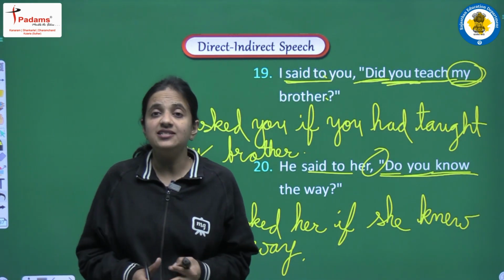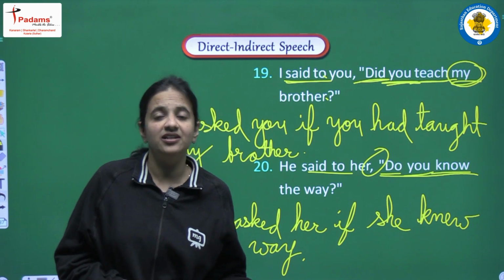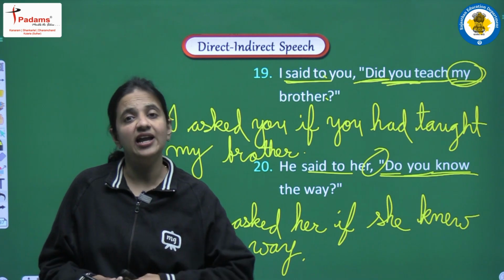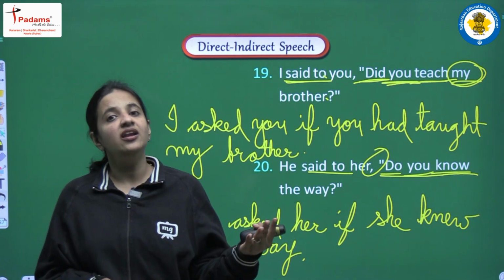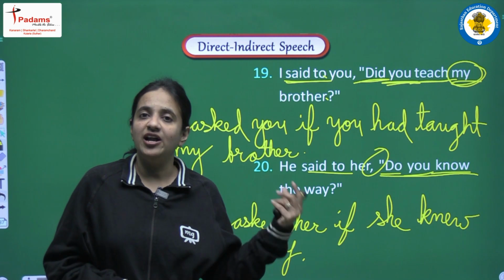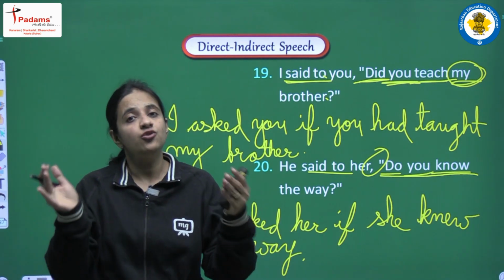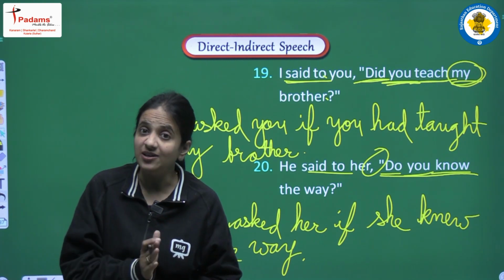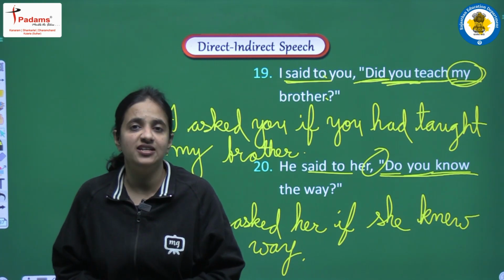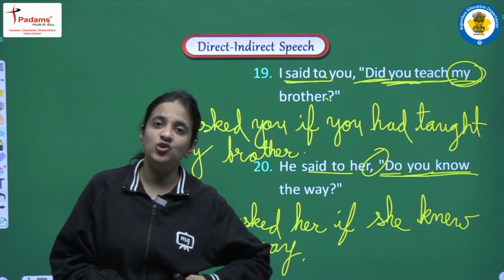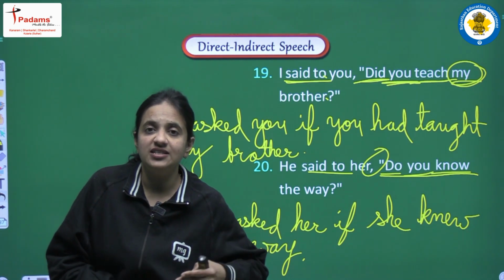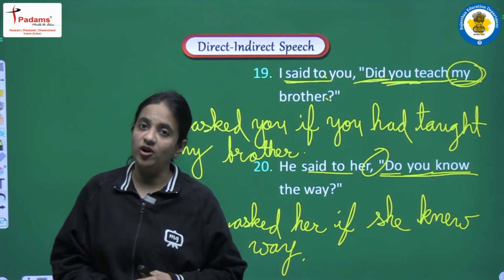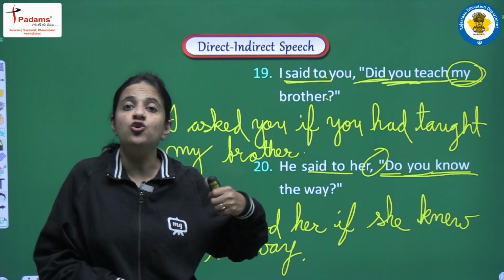So yes, tenses is the base of the entire grammar, because this is a very important topic, and the knowledge of tenses is very important when we are doing the modals, when we are doing the active voice, passive voice, or when we are doing direct indirect speech also. So first of all, the topic of tenses should be very clear. You should learn all the rules very well. The rules of every tense, the helping verb and the main verb, you have to learn very well, because it is a very important topic and it is useful in so many other topics as well.